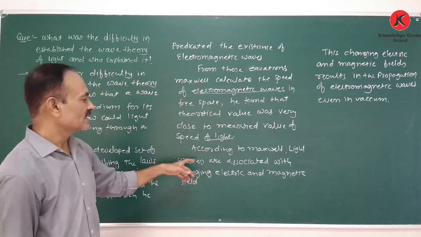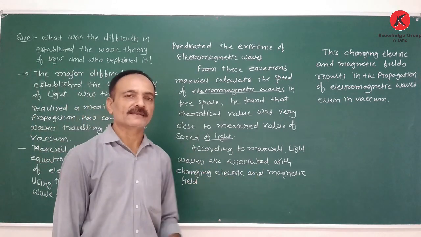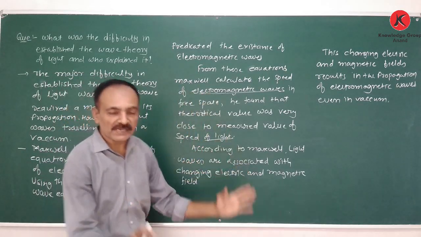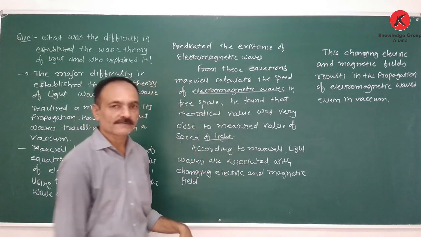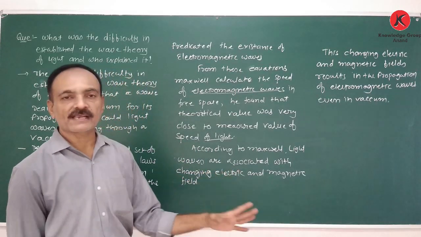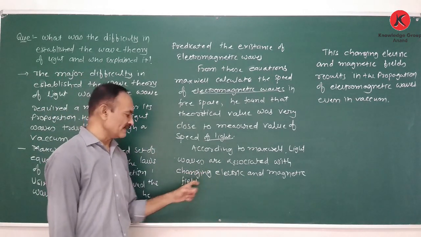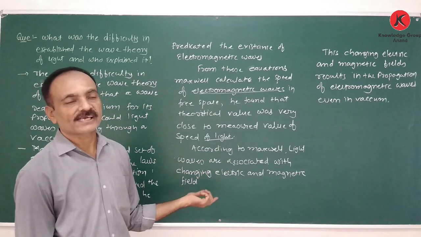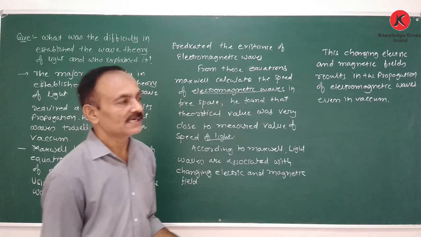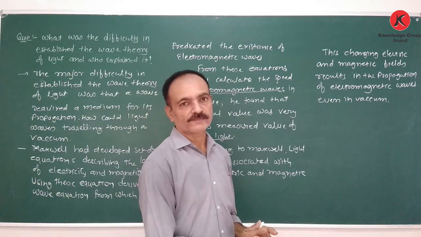According to Maxwell, light waves are associated with changing electric and magnetic fields. He also proved that an electromagnetic wave is the combination of an electric field and a magnetic field. As the wave passes, the values of the electric and magnetic fields continuously change with time. Therefore, the continuously changing electric and magnetic fields produce electromagnetic waves. Thus, the changing electric and magnetic fields result in the propagation of electromagnetic waves in vacuum.